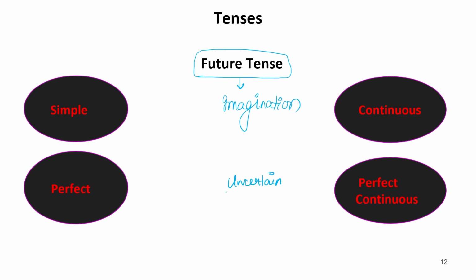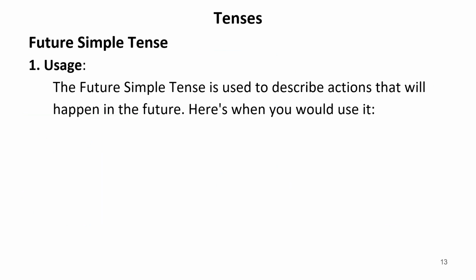But now we read some uncertain plans or uncertain actions that are going to happen. They should be written in future tenses only. Now, future tenses again divided into 4 parts. First is simple, or we call it indefinite. Then we have continuous, then we have perfect, and then we have perfect continuous. So let us first discuss simple or indefinite tense of future, that is future indefinite or simple future.